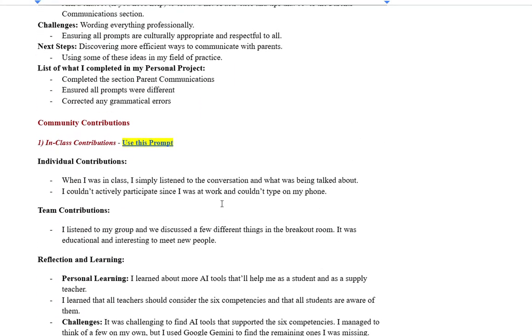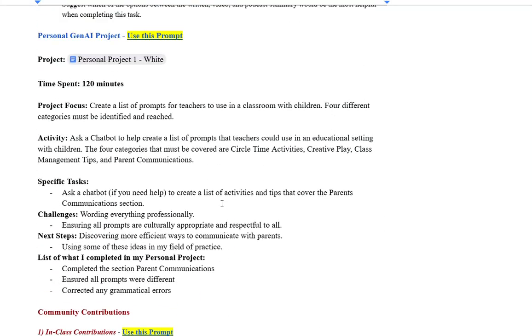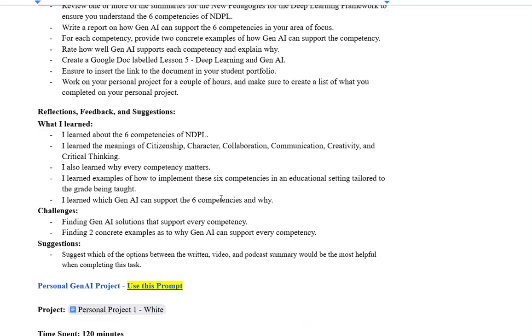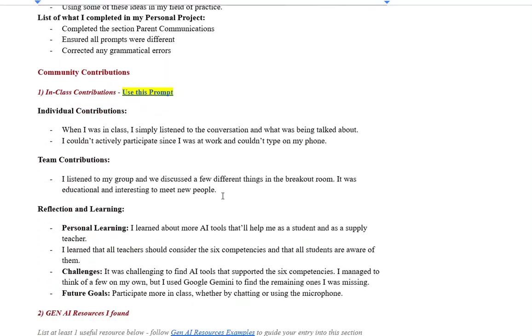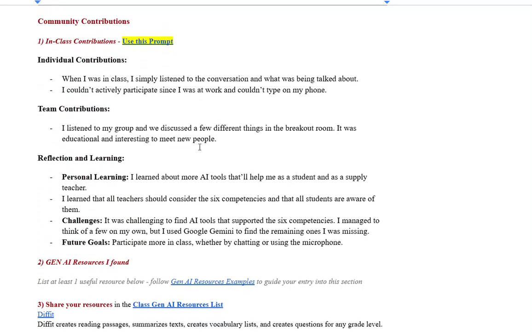This was lesson 5, is it not? Yeah, and you were not present in class. So I'm not sure what this is because you're absent. You were absent lesson 2, 3, 4, 5, and 6.